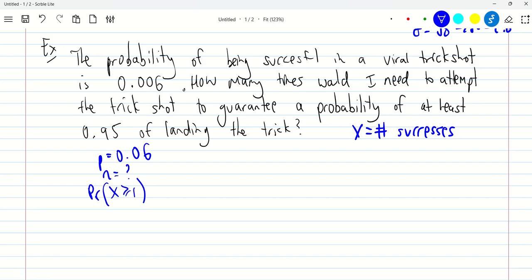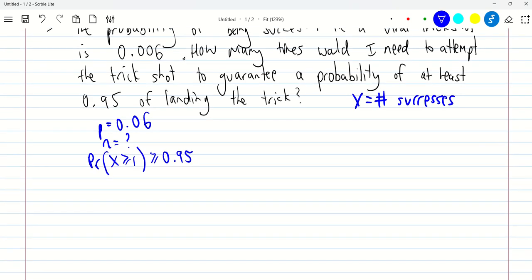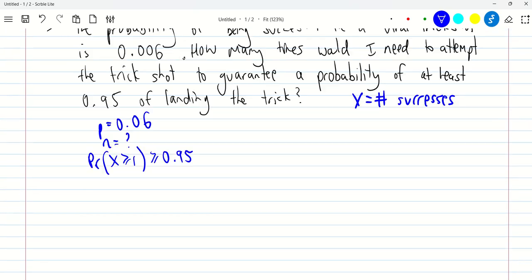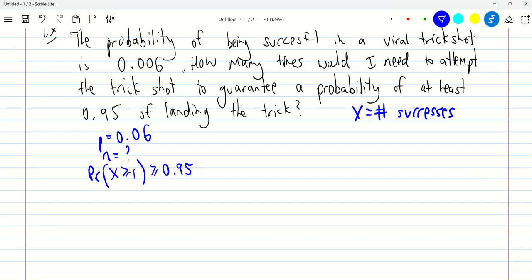What does it say? We want the probability to be at least 0.95. In other words, that needs to be greater or equal to 0.95. We want the probability that we land the trick at least once to be at least 0.95. That's what that means. Okay, so let's have a look at this. We've got these three pieces of information, and we need to figure out n.